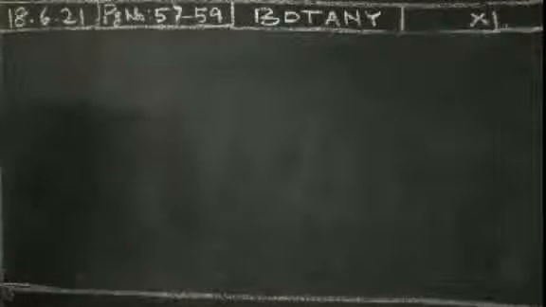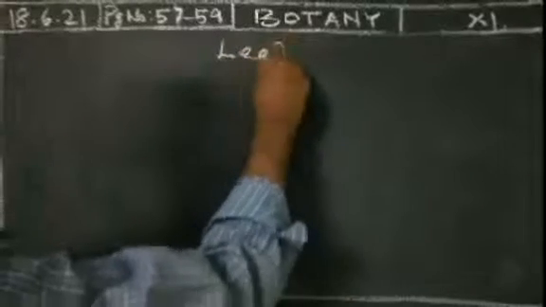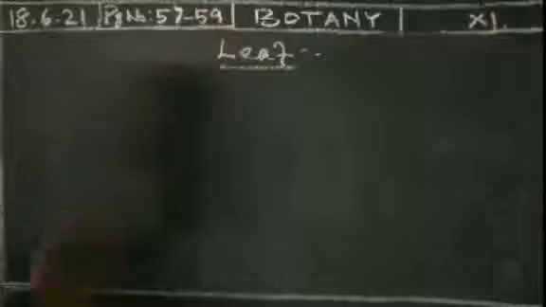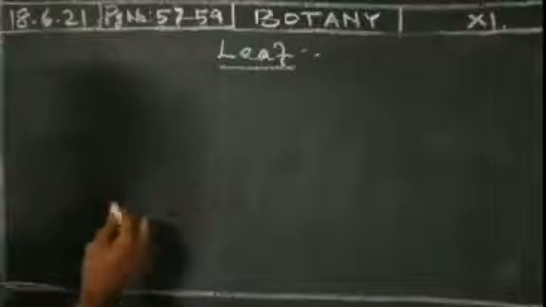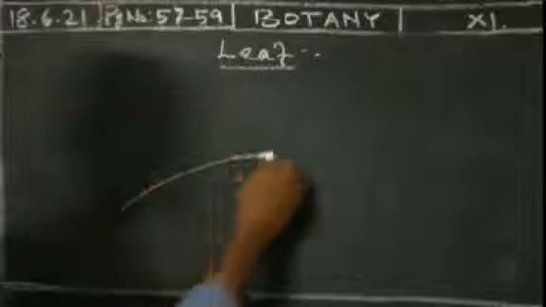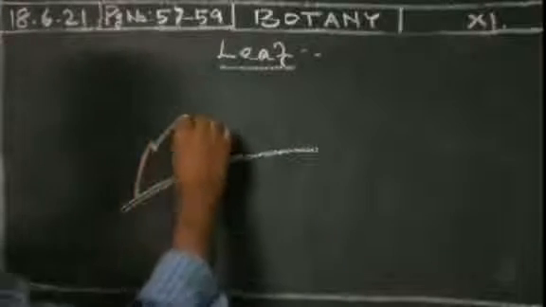Okay, good morning students. Today we pass on to another topic, the leaf. Leaf is a very important part of the plant. The root system is there, the shoot system is there, and the next important one is the leaf. Leaf is green in color. In a plant, what is the structure of a leaf?